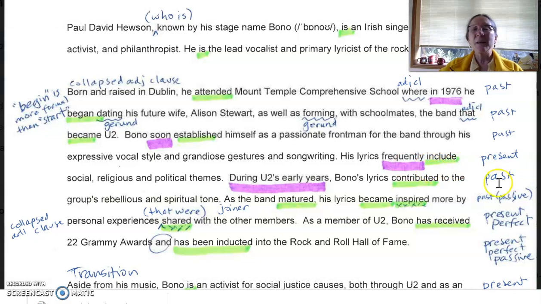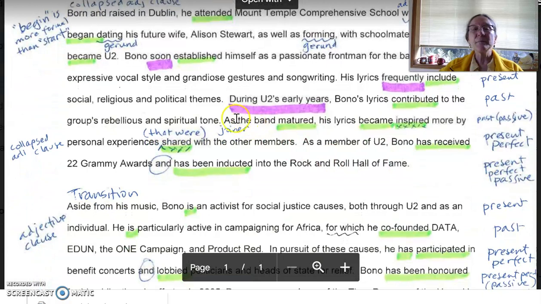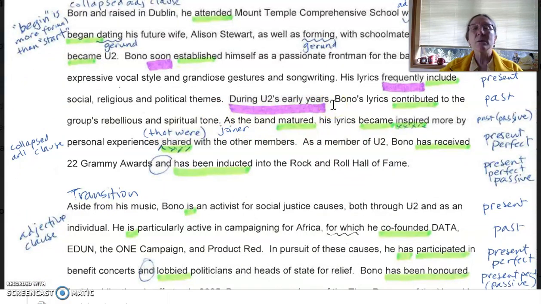Now, next sentence down is during the U2 years. Oh, so are we back in the past? Bono's lyrics contributed. Yes, past tense, contributed. As the band matured, there's another past tense verb, his lyrics became inspired more by personal experiences shared with other members. Okay, nice sentence structure, huh? Again, there is a collapsed adjective clause. That word is taken out and it's just shared, not a verb.